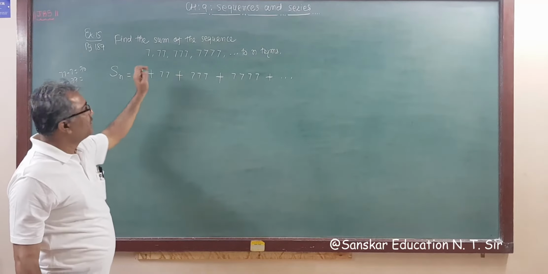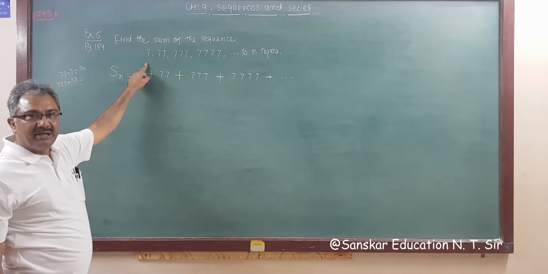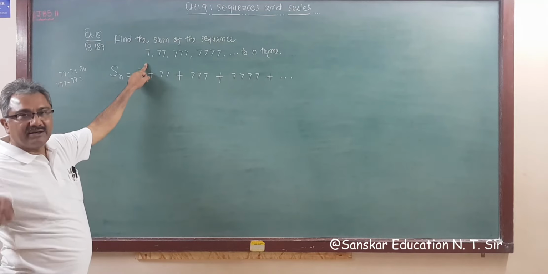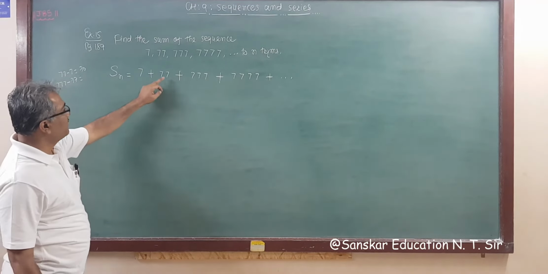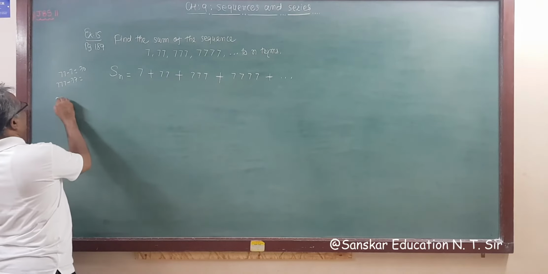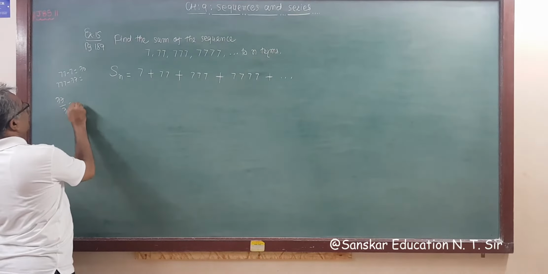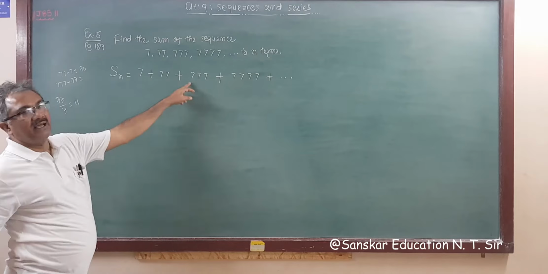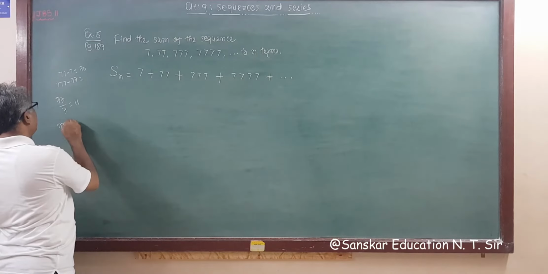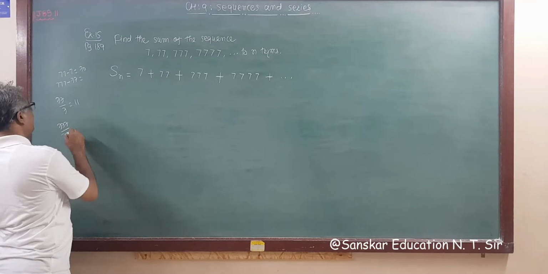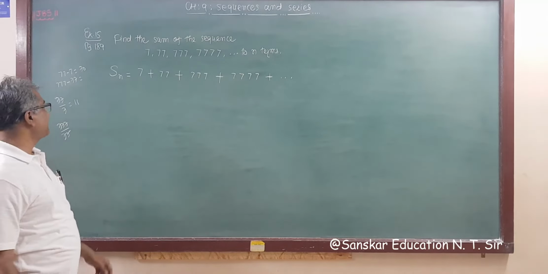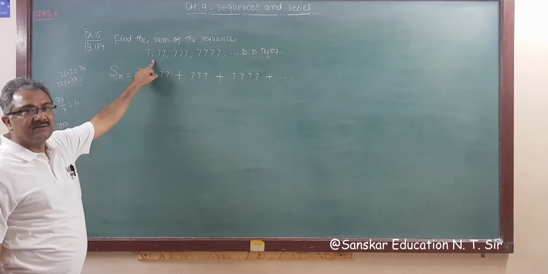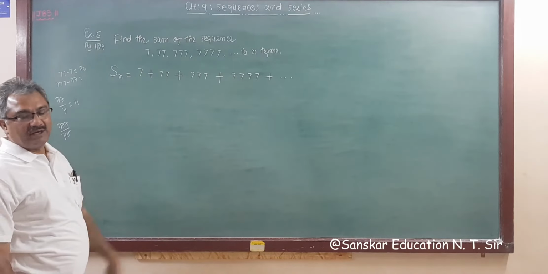This is a series, so ये AP नहीं है, तो क्या करेंगे? GP के लिए रेशियो रहते हैं, तो 77/7 is 11, and 777 upon 77 is not 11. That means this sequence is not a GP or an AP.